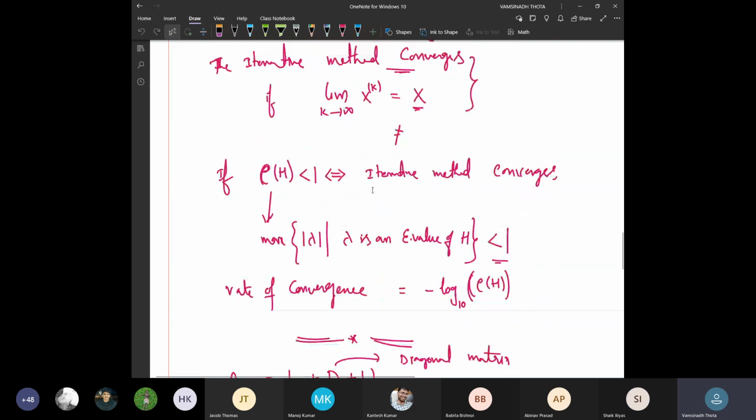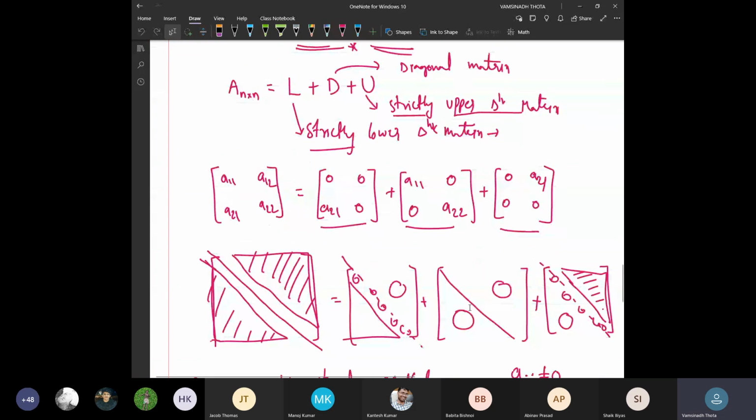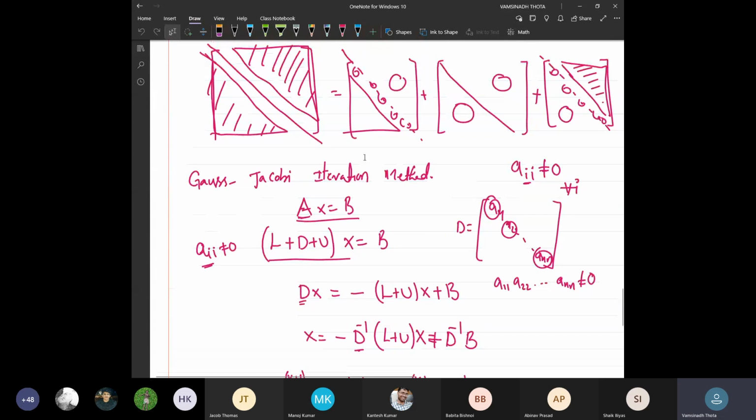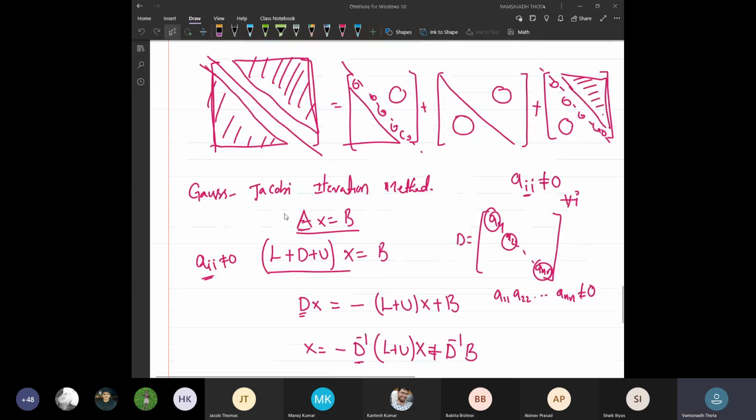Okay, and if it converges, at what rate does it converge? That is given by a formula. The rate of convergence is defined as the negative of the logarithm of the spectral radius to the base 10. Now we are interested in two iteration methods: the Gauss-Jacobi method and the Gauss-Seidel method.